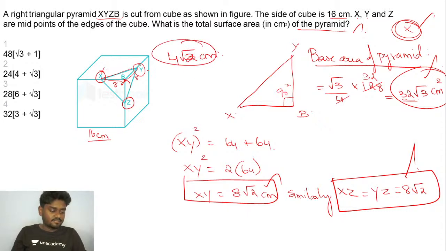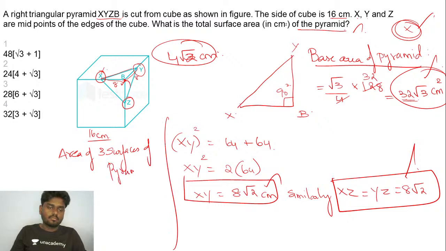So if that is the case, then I can find the area of the three surfaces of a pyramid. It has to be 3 into 1 by 2 into 4 root 2 into 8 root 2. If you try to solve this, this goes exactly twice and you'll be getting ultimately 96 centimeters square.